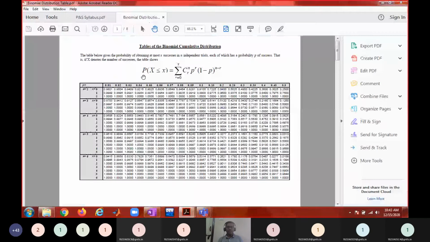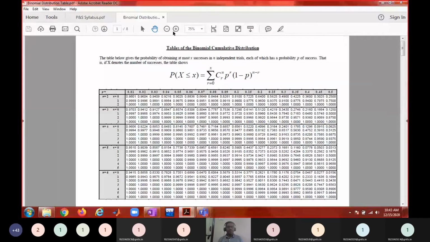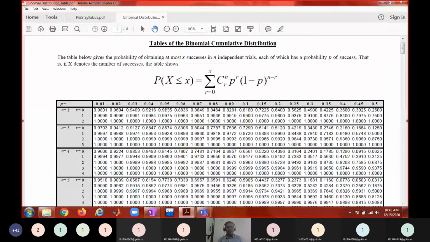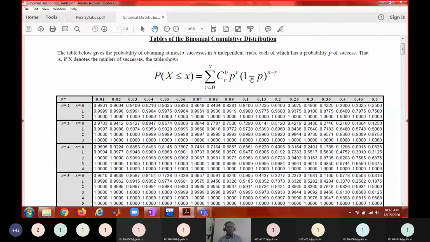So this was the distribution table we were talking about. The probability that X is less than or equal to x. If you want f of 4 with probability 0.05, these are the horizontal values or probability values. So this table depends upon p, x and n. How many trials are performed, for how many successes you want the probability, and what is the probability of each success.